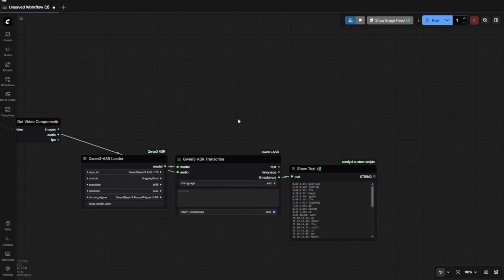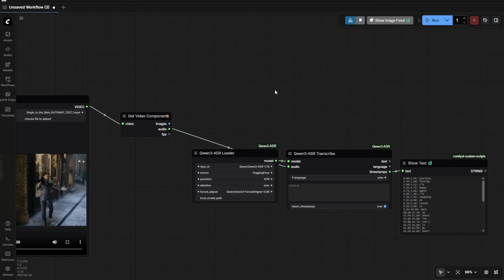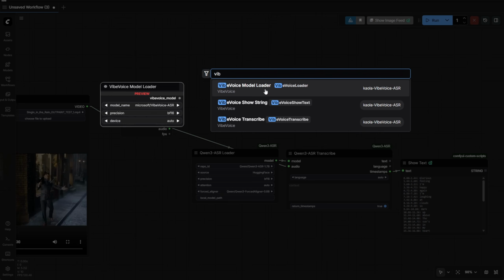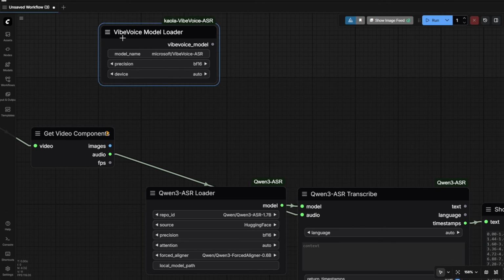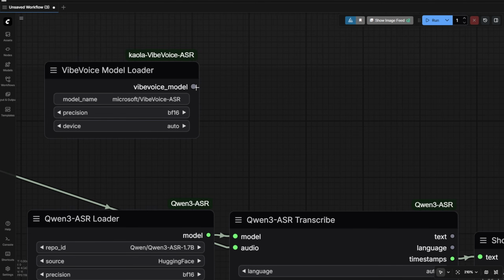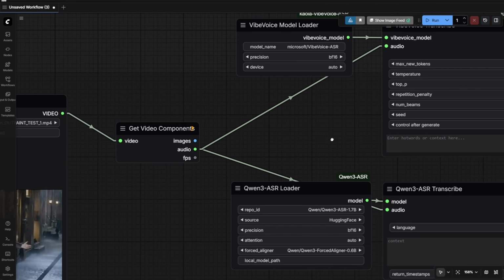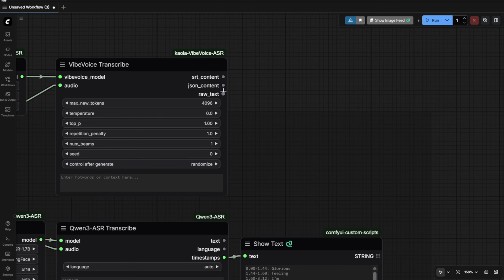So we come back to the ComfyUI interface, and right here we can type VibeVoice, and there's the VibeVoice model loader. So we're going to connect the audio, and we have something different from VibeVoice. VibeVoice has the string content and JSON content, which give you different formats of the transcript text output. It's not going to give you raw text output if you choose these two. If you want the raw text output, you're going to select from here.